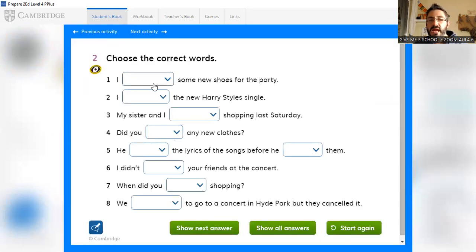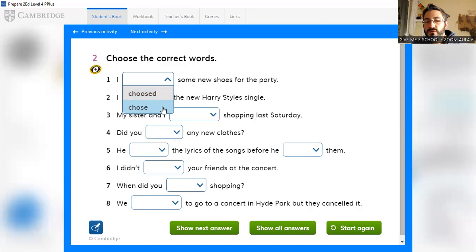Look, number 1: I chose some new shoes for the party. To choose is escoger. Shoes, zapatillas. Choose, choose. Escoger. Okay, it's a little bit different, so you cannot say "I want to choose", no: I want to choose some new shoes for the party. Okay? So look, which one would you choose?